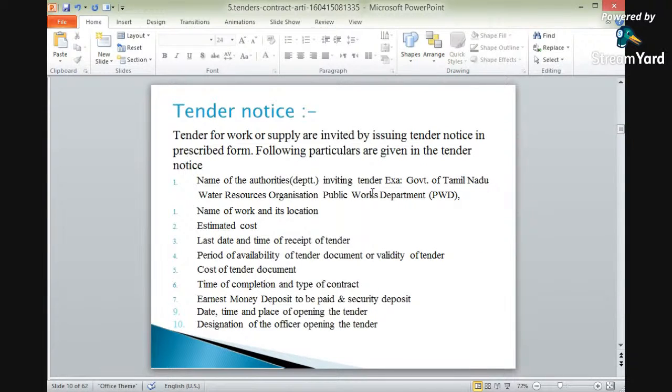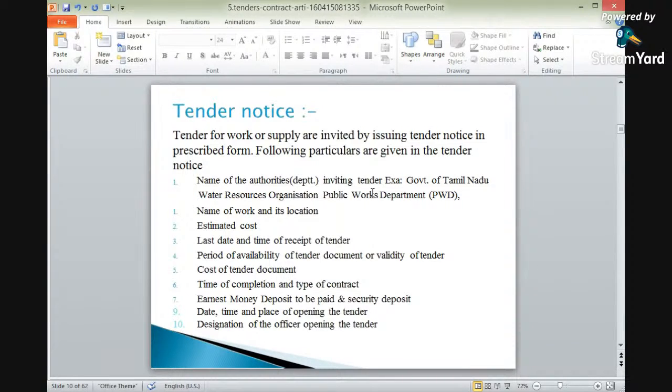Again, what is a tender notice? A tender notice is nothing but the notice by which tenders for work or supply are invited, issued in a prescribed form. These are the points which are to be taken care of in the tender notice.